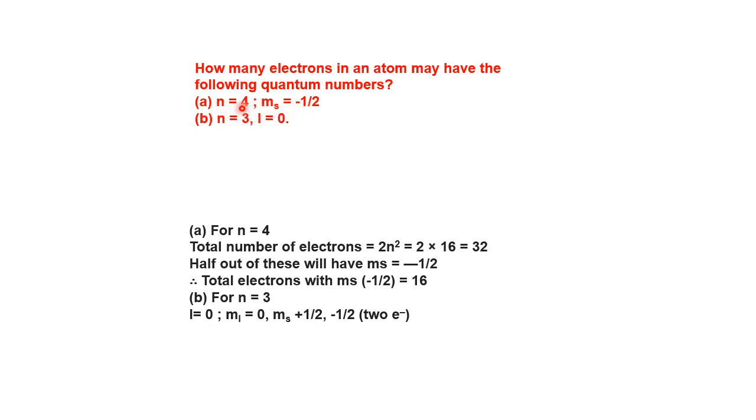But in the second case, when n is given directly, l equal to 0. For n equal to 3, l equal to 0 means what? It is 3s orbital. 3s orbital can take only 2 electrons, with one plus half and the other minus half. So the maximum electrons that can be accommodated in n equal to 3, l equal to 0, that is 3s orbital, is 2 electrons.